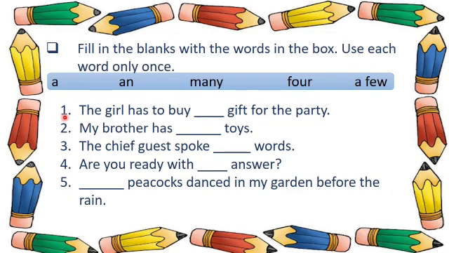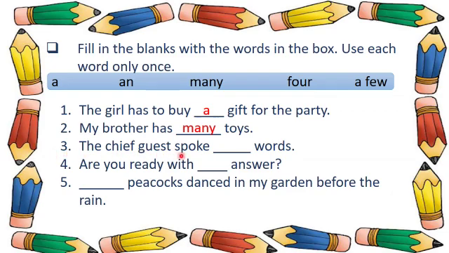So now let us look at the first sentence. The girl has to buy dash gift for the party. So which will be the correct option for this? Yes, the girl has to buy a gift for the party. Second, my brother has dash toys. So my brother has an toys? No. My brother has many toys? Yes. So my brother has many toys.